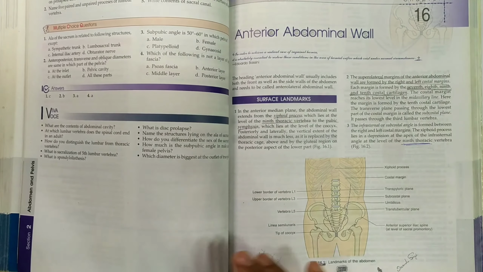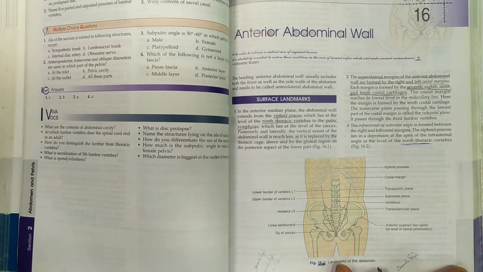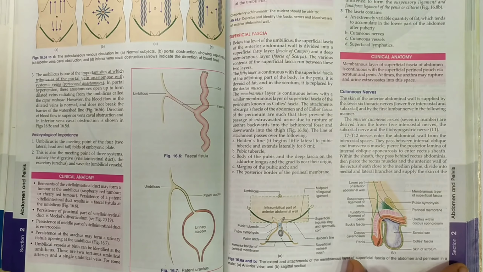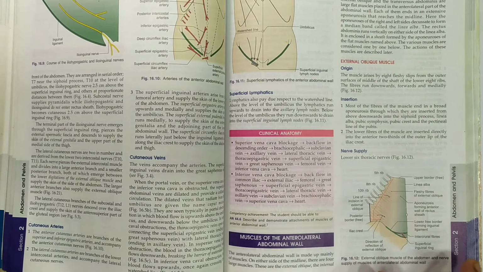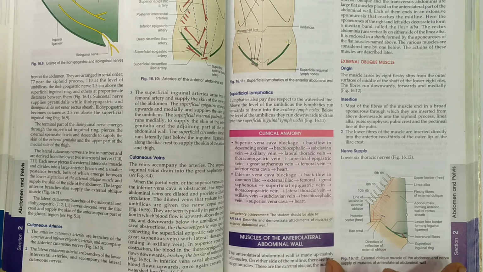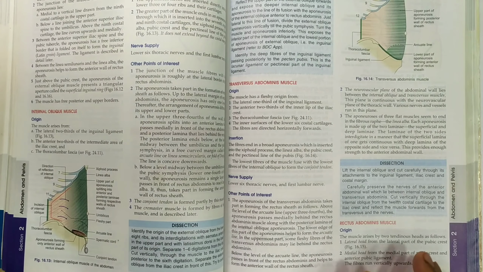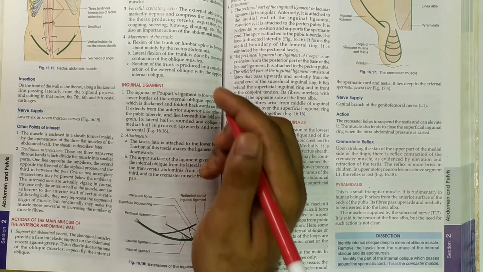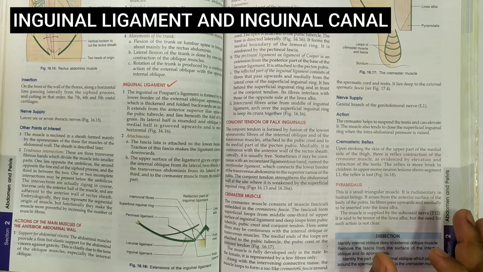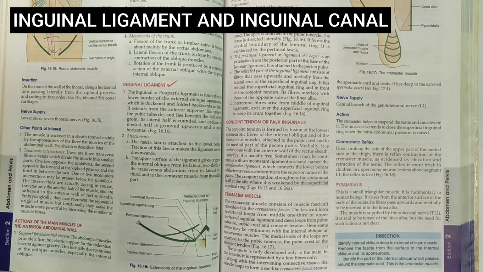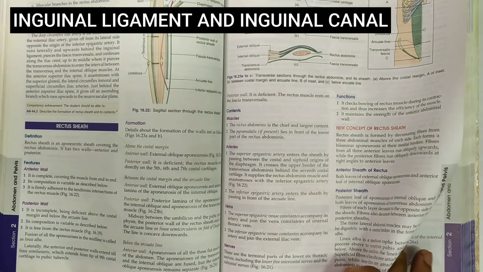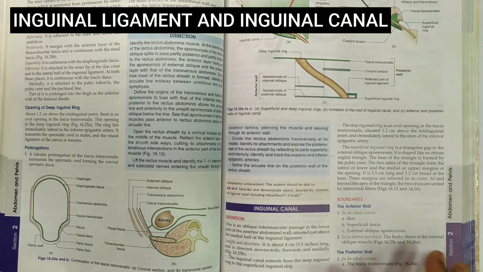After this, the next chapter is anterior abdominal wall. I think in this chapter there is one thing that is the inguinal ligament. So you have to just do its attachment and relations. It is not so important, but sometimes maybe they will ask you. After the inguinal ligament, the next thing is the inguinal canal.